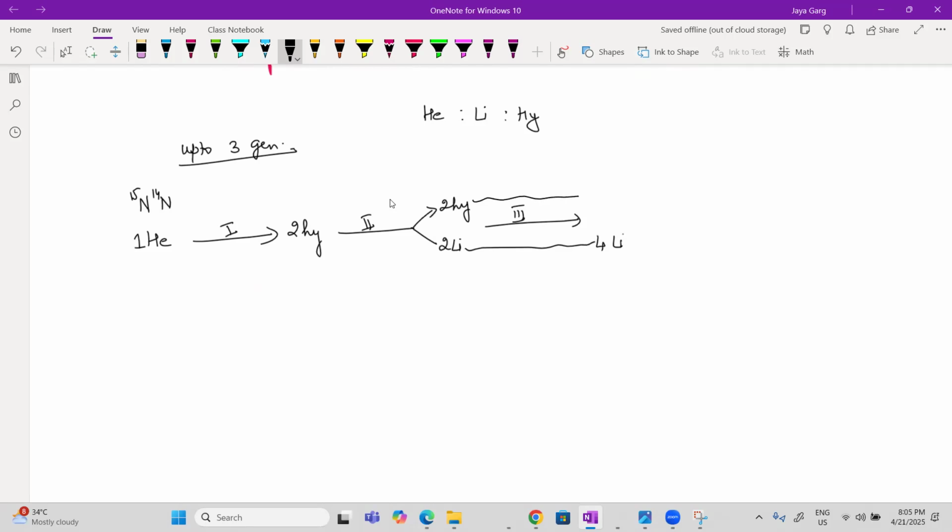And this hybrid became again 2 hybrid and 2 light. So total light are 6 light and 2 hybrid. So heavy, what is the answer? Heavy is 0, light will be 6, because if you see there are 6 light.